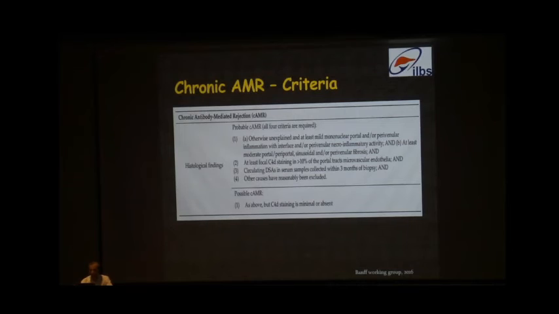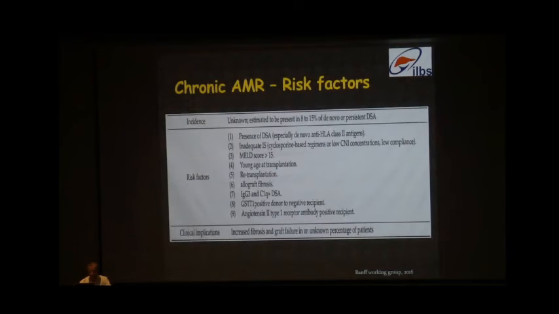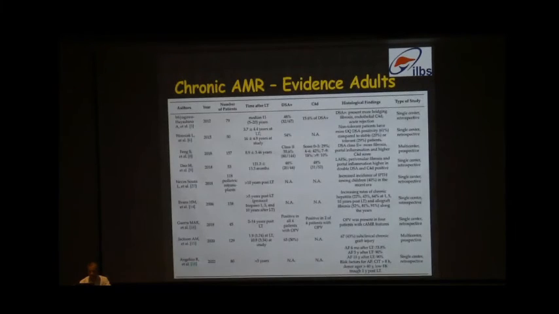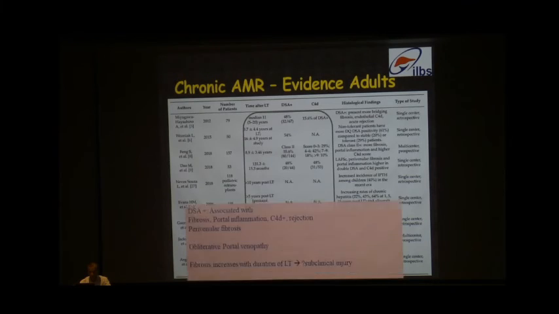Briefly about chronic antibody mediated rejection, the diagnostic criteria are almost similar. The risk factors are presence of DSA, inadequate immunosuppression, high MELD score, young age, retransplantation, allograft fibrosis, and certain genetic predispositions which can lead to development of chronic antibody mediated rejection. Again, the data from adults show that DSA positivity in chronic antibody mediated rejection is up to 50%. C4D positivity may be there in around 15 to 30%.